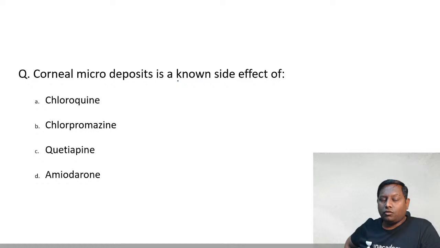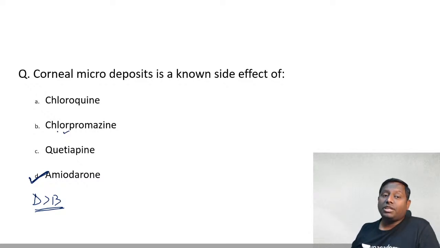The microdeposits over the cornea, among the given choices, are more commonly given with amiodarone. But studies have shown that yes, with chlorpromazine also they can be seen. So I would be saying D more than B. Corneal deposition has been noted with chlorpromazine too.